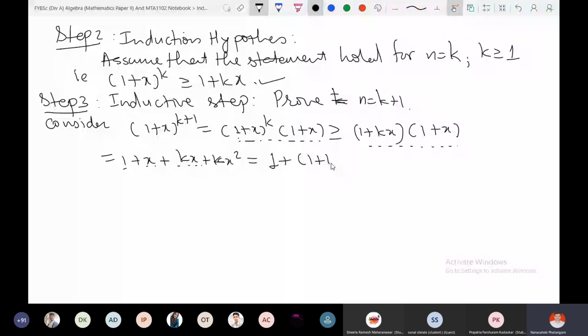Suppose I delete the last term in the last expression, what is the resulting quantity? Then I will get this, right? Suppose I delete the last term. So what is the result? The result will be this. And I am deleting a positive quantity. Therefore, if I am deleting a positive quantity, the resulting amount will be smaller.